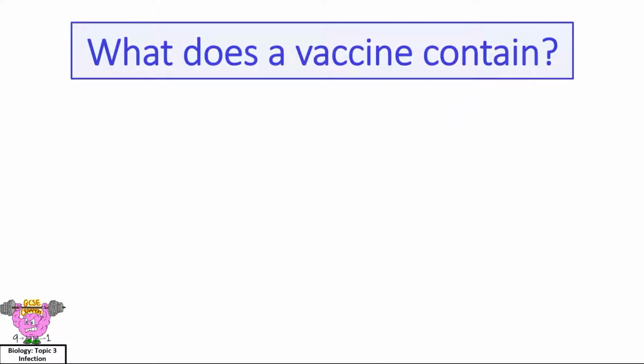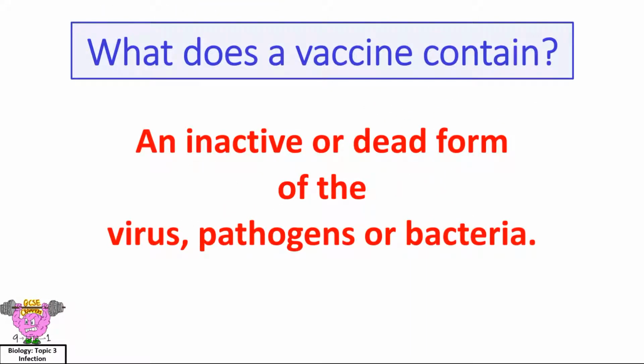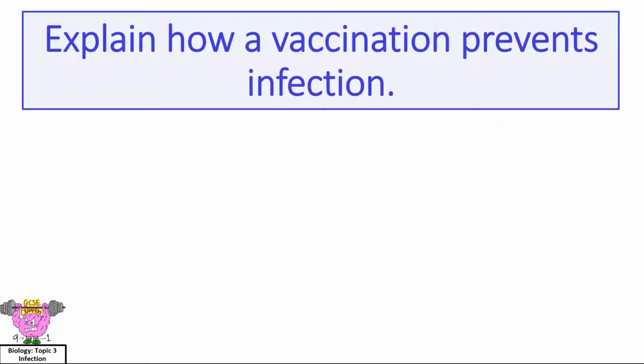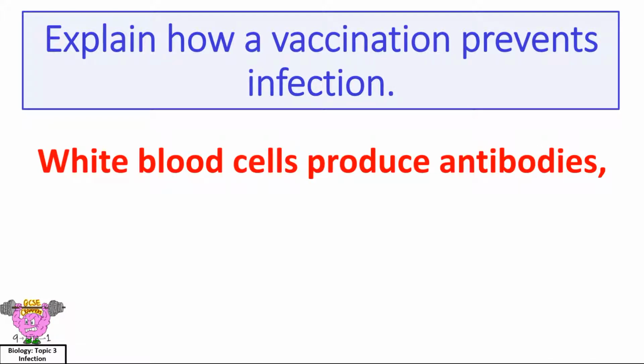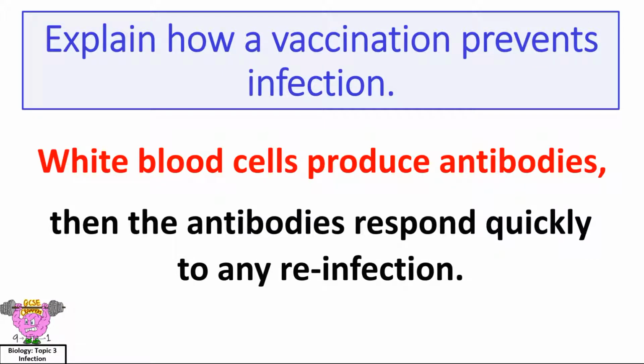What does a vaccine contain? An inactive or dead form of the virus, pathogens or bacteria. Explain how vaccination prevents infection. White blood cells produce antibodies. Then the antibodies respond quickly to any reinfection.